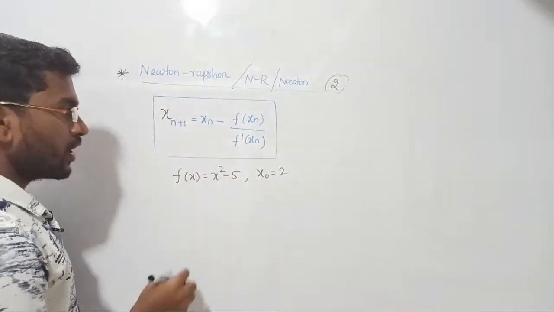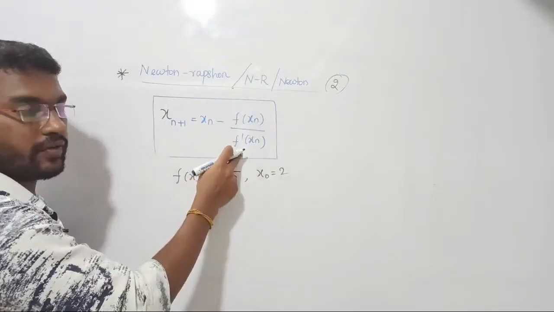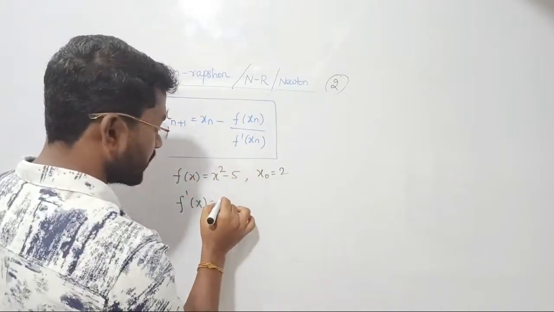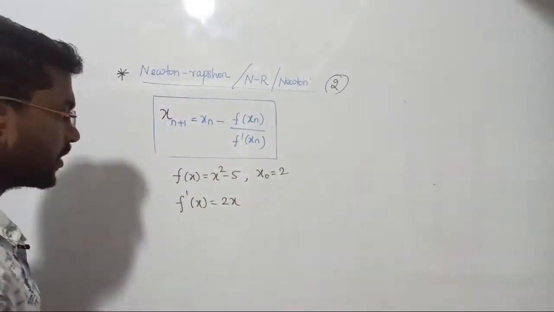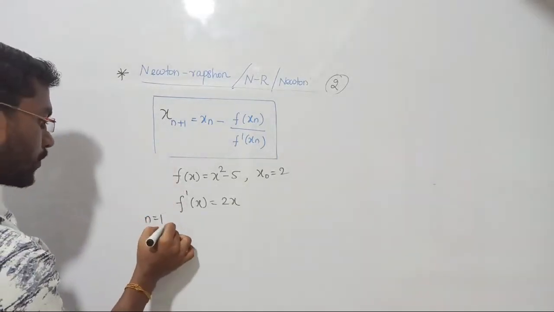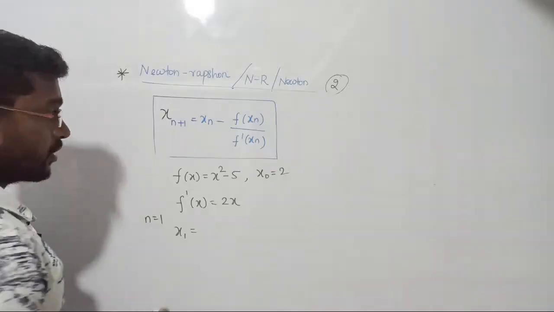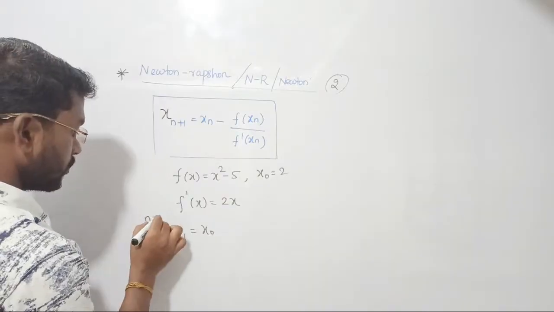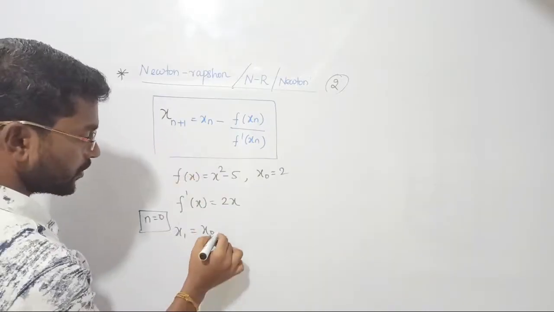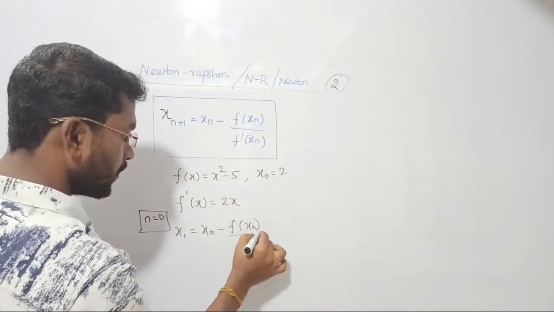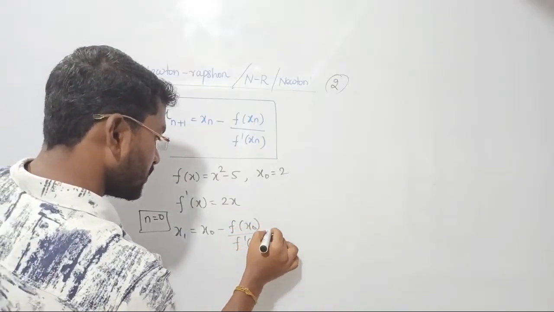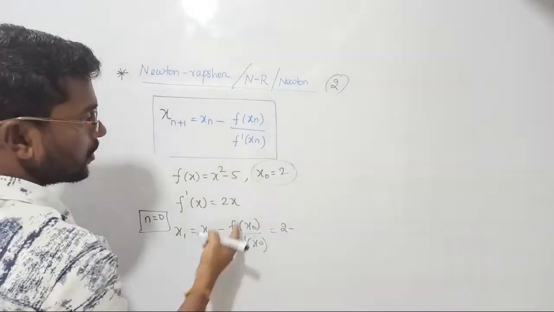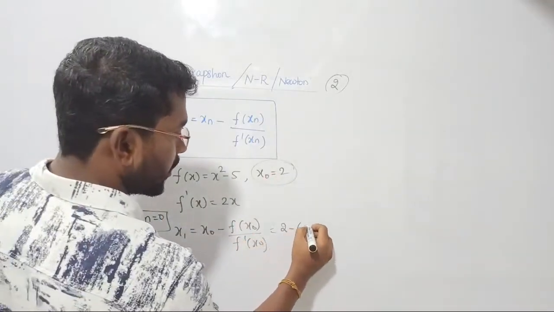That is what was given. Now I need f of x and f dash of x. Find them at the start. Find f of x and f dash of x. If you find f dash of x, you are going to get 2x. That's all, right? Now first put n equal to 0. What will the next root x1 be? For x1, you have put n as 0, right? Sorry, n as 0, plus 1 gives x0 minus f of x0 divided by f dash of x0. What comes? Just proceed. x0 we have taken initially as 2, minus f of x0, substituting 2 here gives 4 minus 5, which will give you minus 1.